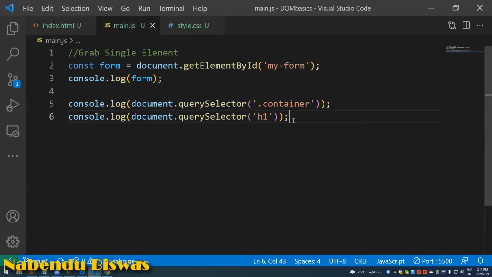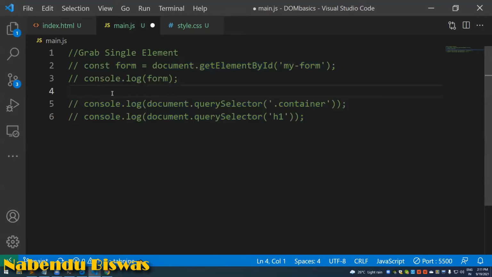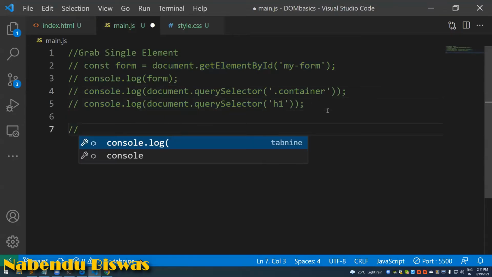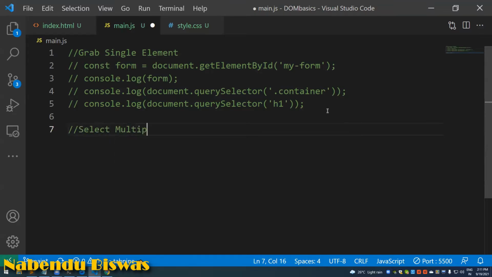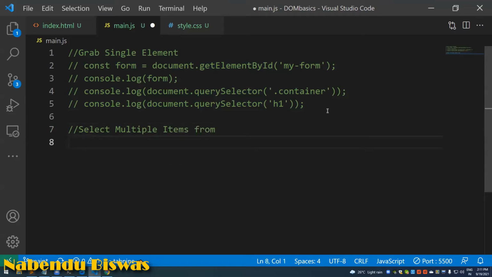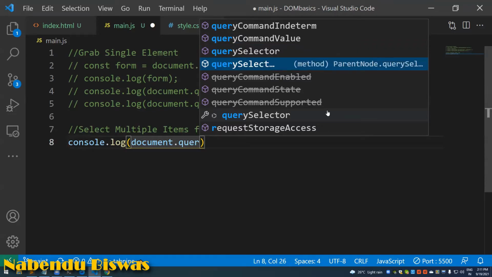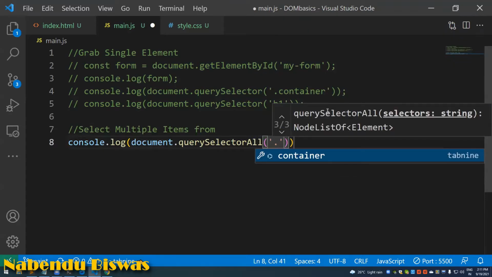Now we will learn how to select multiple items. It is console.log, document dot querySelectorAll, dot item.